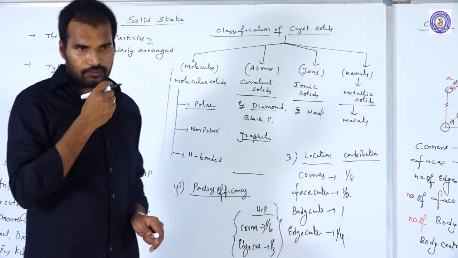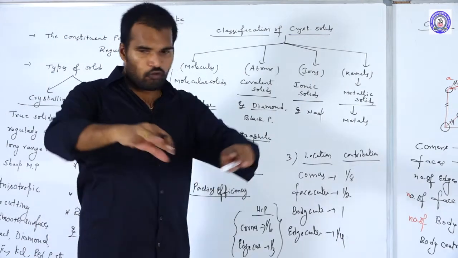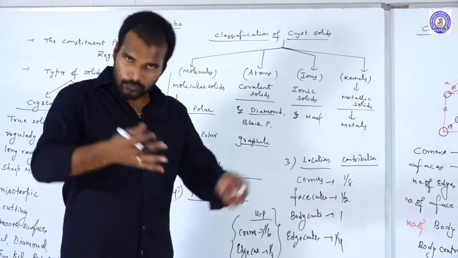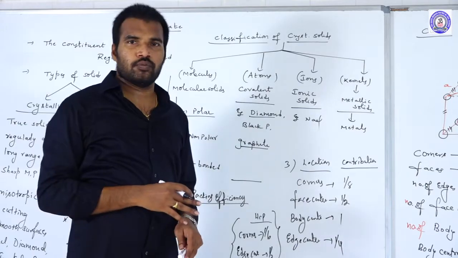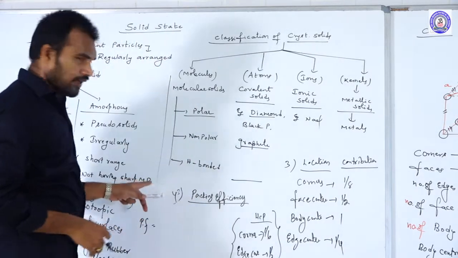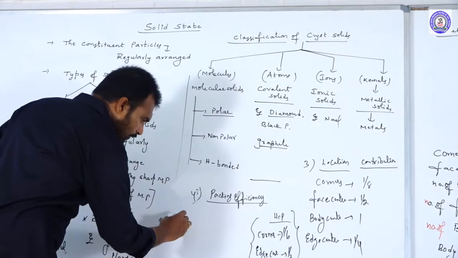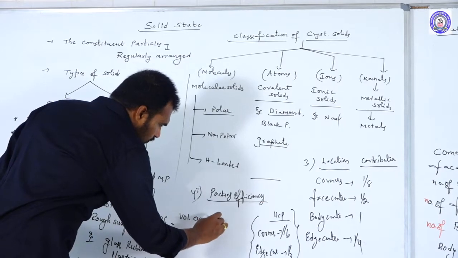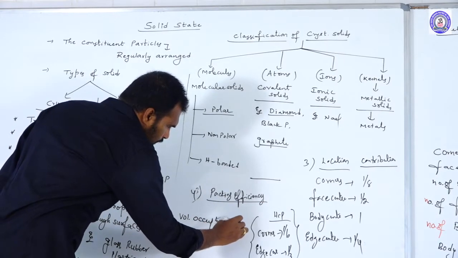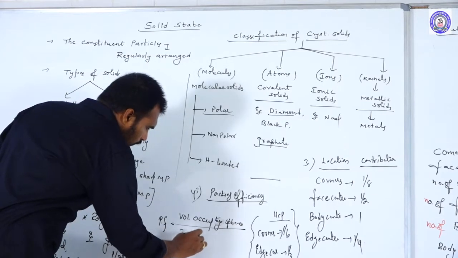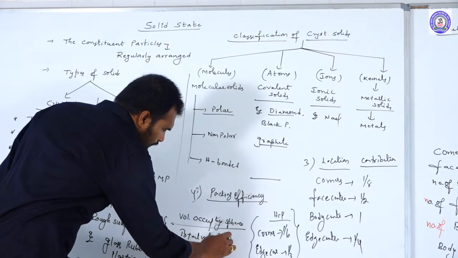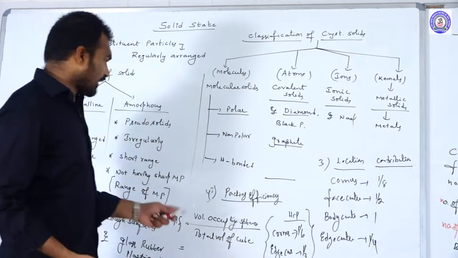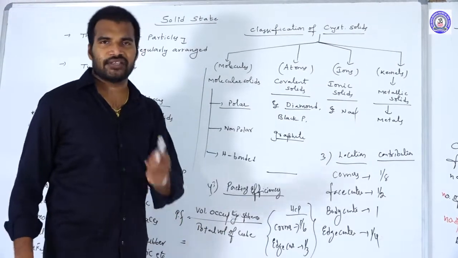A cube, we know the formula. In the total volume of a cube, some volume we have occupied, the volume occupied by the persons, divided by the total volume of the cube, and that ratio we call what? Packing fraction. So packing fraction is nothing but the volume occupied by atoms or spheres divided by the total volume of the cube. If you want packing efficiency, you multiply this with 100, and you will get packing efficiency.